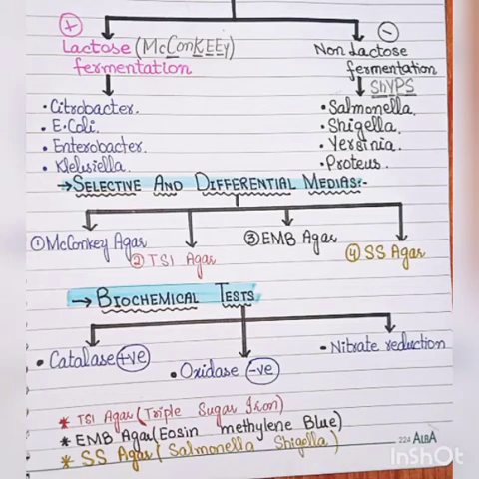Lastly, we have some biochemical tests that we perform for the Enterobacteriaceae family. First, all are catalase positive. Some, like Pseudomonas aeruginosa, are oxidase positive, as I have mentioned before, but the others are oxidase negative. And the last test that we perform is the nitrate reduction test, as I have mentioned before.